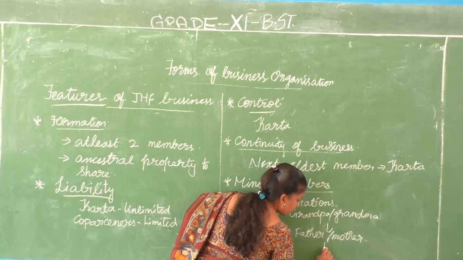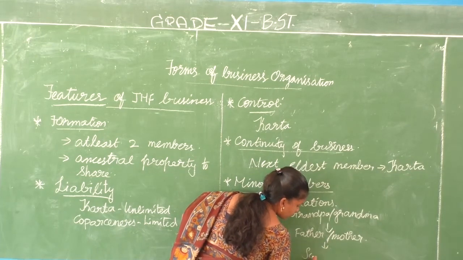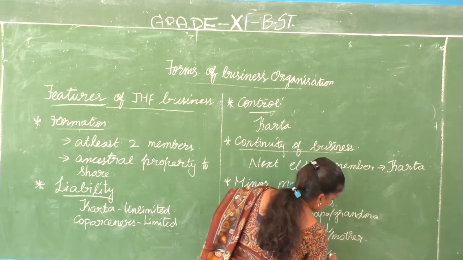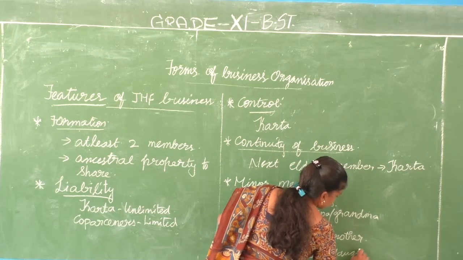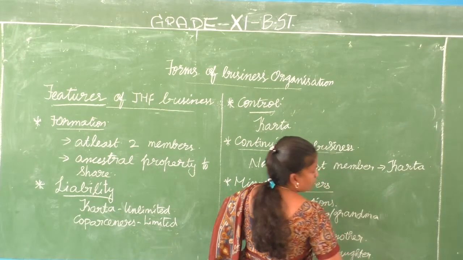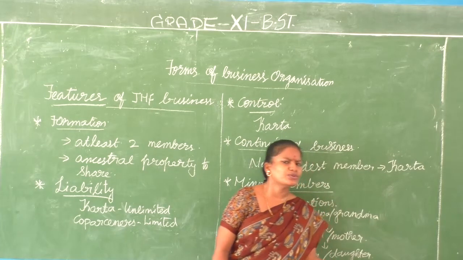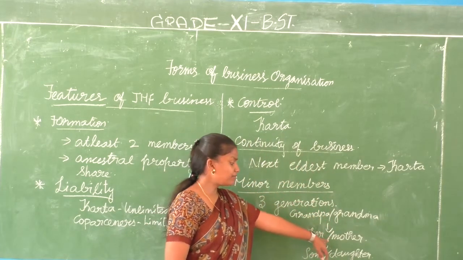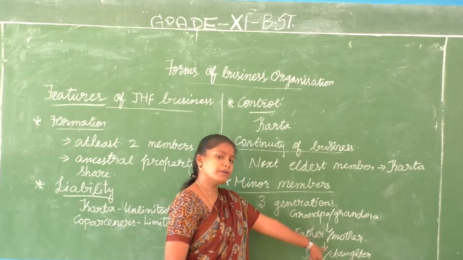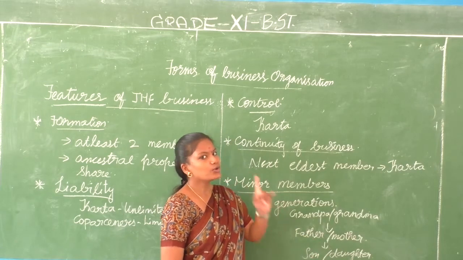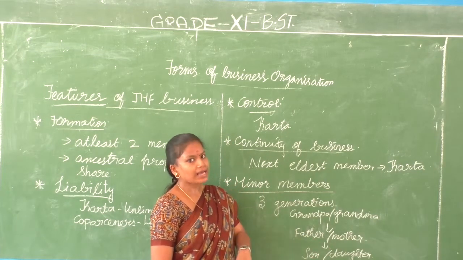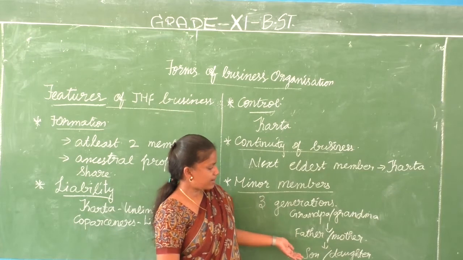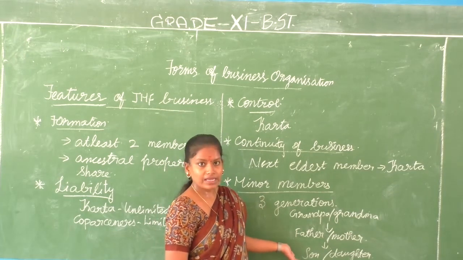Then comes their son or daughter. The Hindu Succession Amendment Act 2005 has made even the female members of the family eligible.